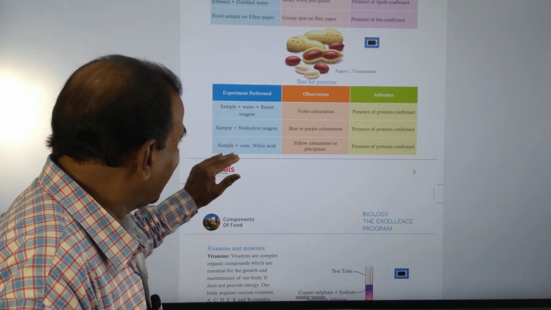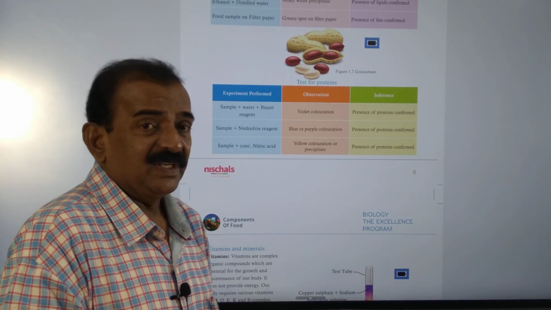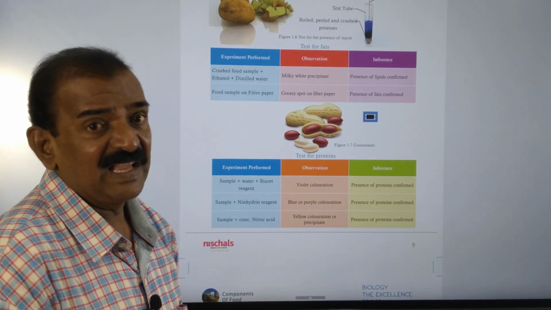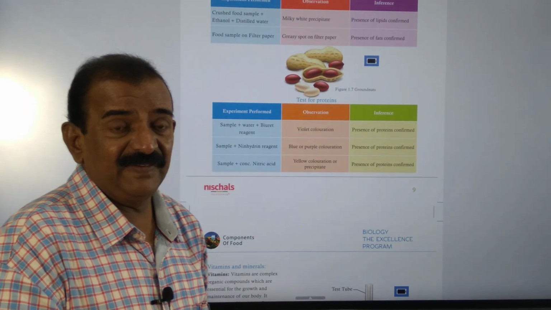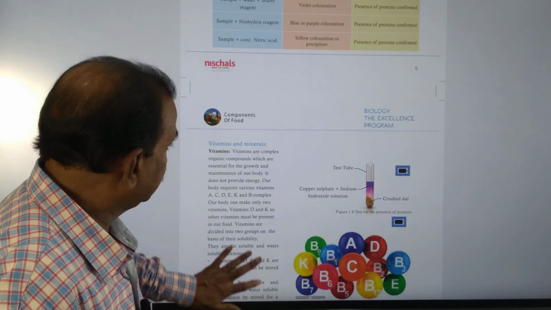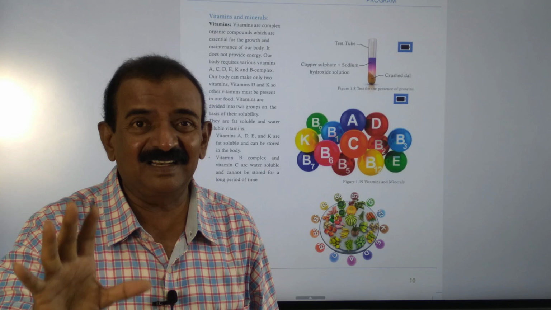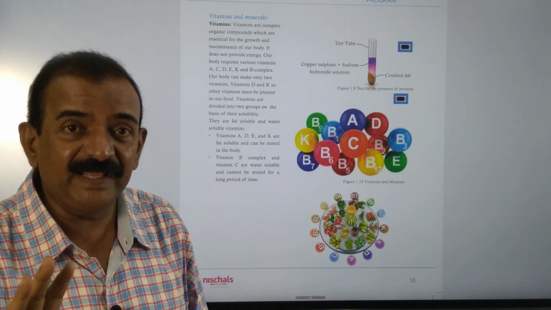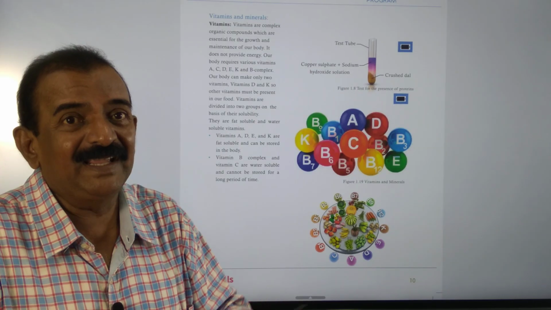The third one is a sample with concentrated nitric acid, and yellow coloration or precipitate also shows that the food consists of proteins. So the first table gives the inference that the food consists of fats, and the second table gives the inference that the food consists of proteins. And here you see vitamins and minerals. Vitamins and minerals are nutrients required for our body growth and repair, and they also keep the body in a healthy condition.